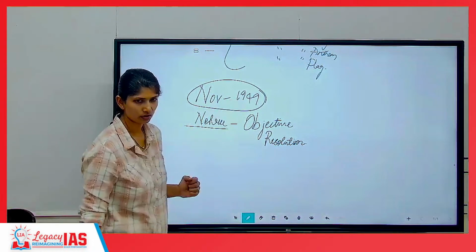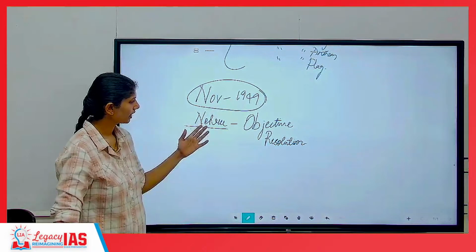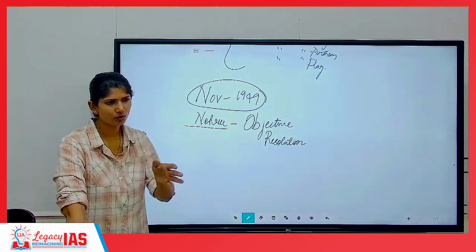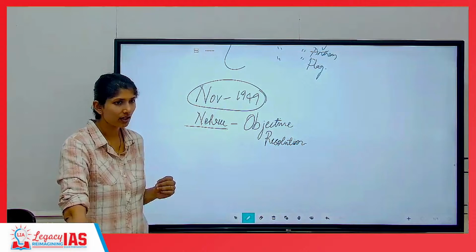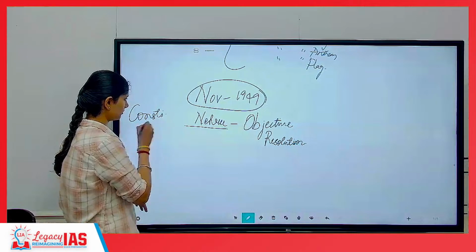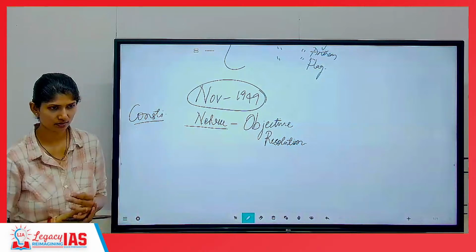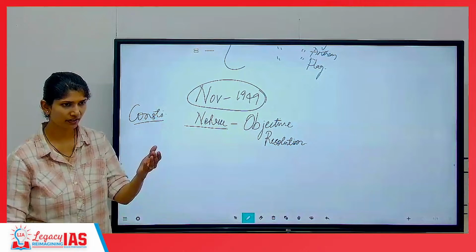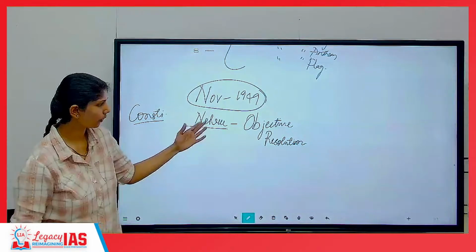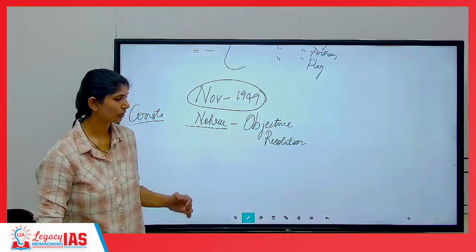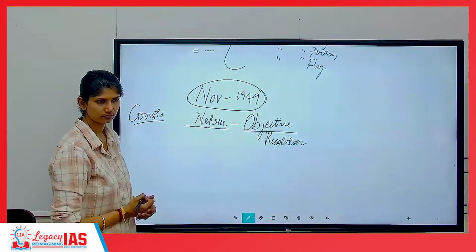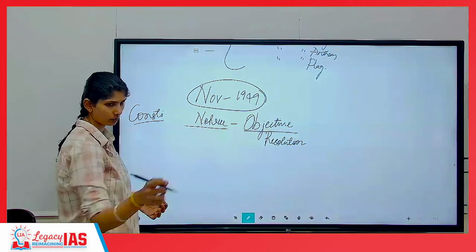See, our constitution was done. Nehru gives a speech addressing the members of the Constituent Assembly, but basically he addressed it to the entire nation, telling what our constitution comprises, like a preface. If you have a book, you have a preface as to what will be the contents. Similarly, he spoke of something called the objective resolution, meaning what is the objective of our constitution? Understanding? So write down what objective resolution is.